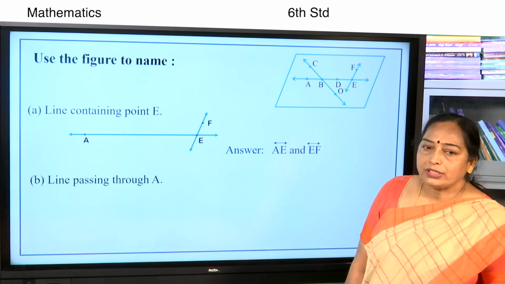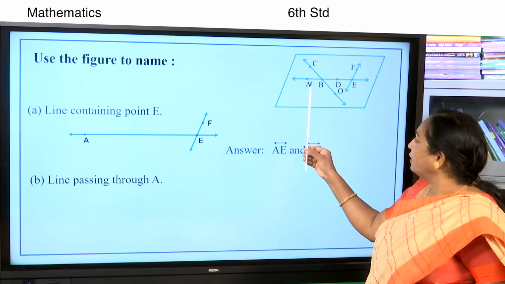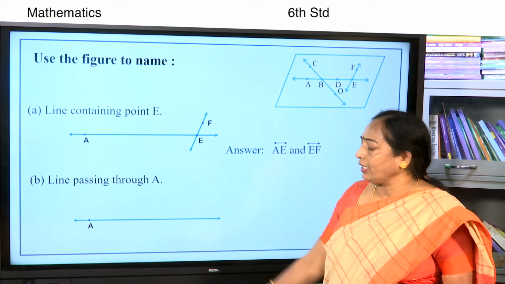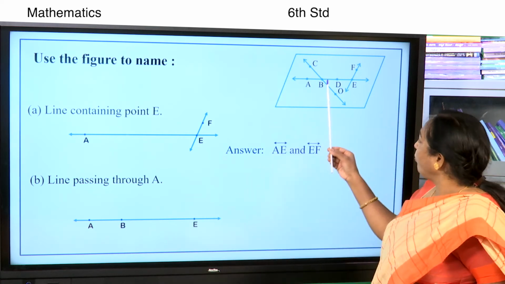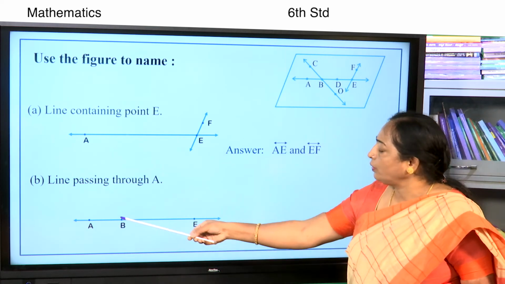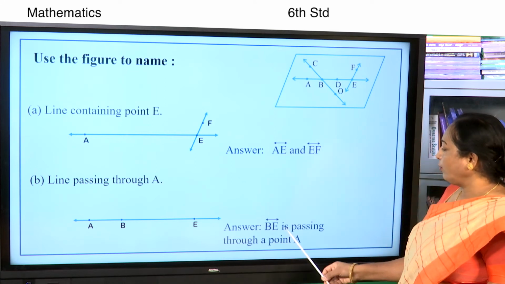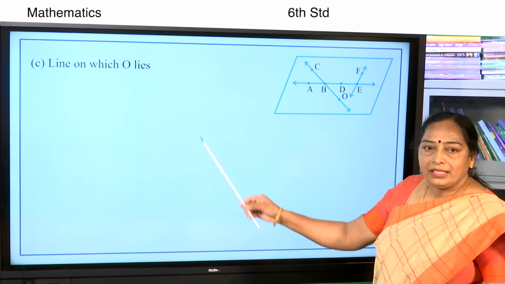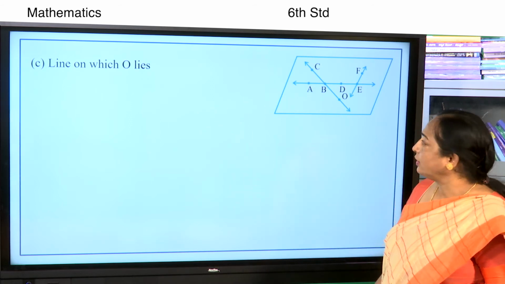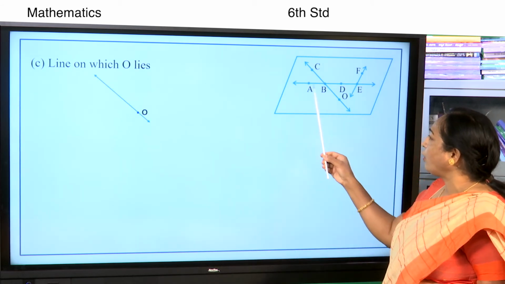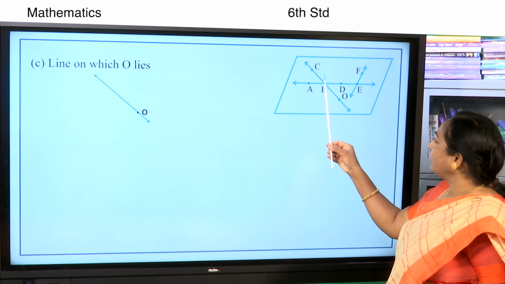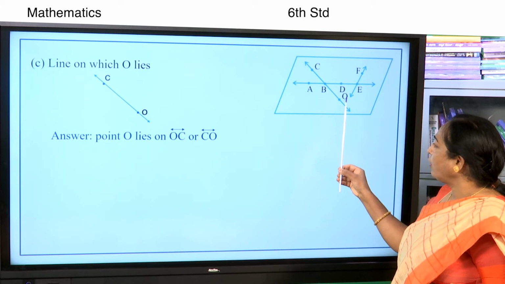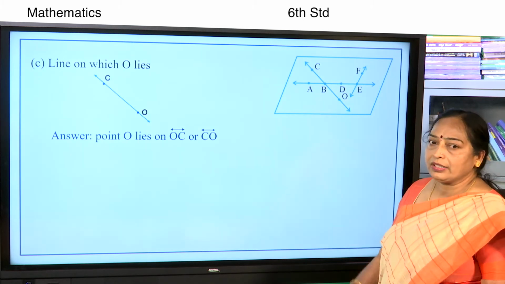Therefore, lines containing point E are the line AE and line EF. Line passing through A. Here, a point A, BE is passing through A. Therefore, BE is passing through point A. Line on which O lies. The point O lies on this line, that is CO. Point O lies on CO or OC.